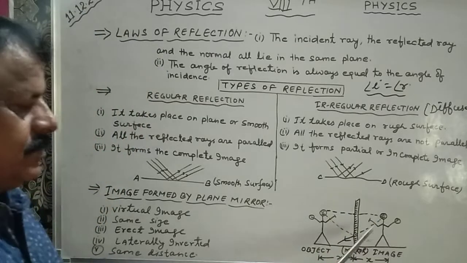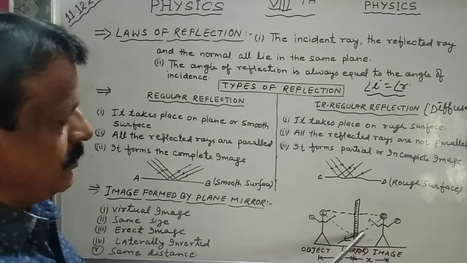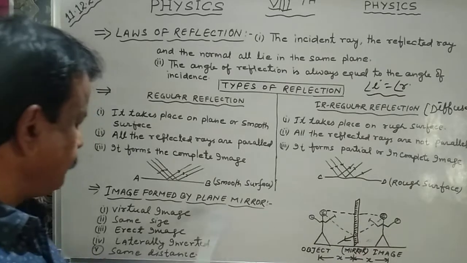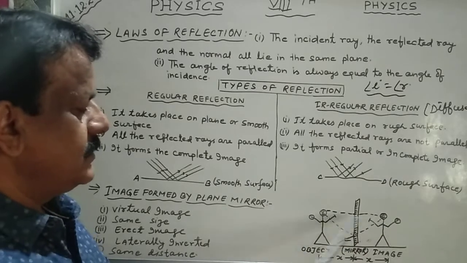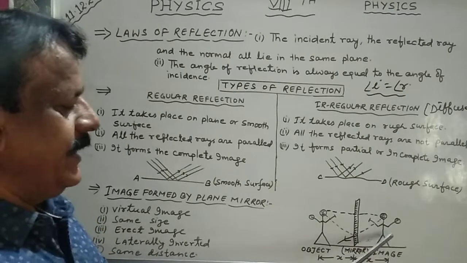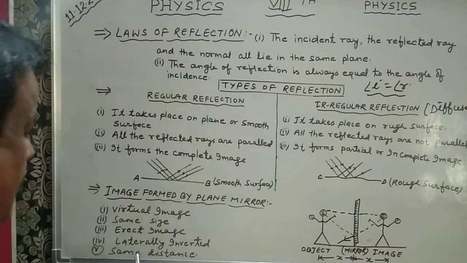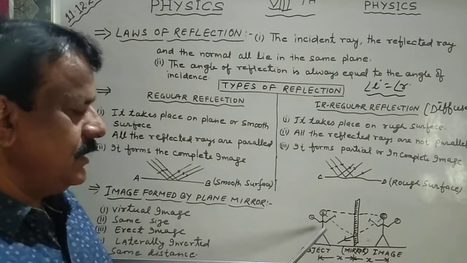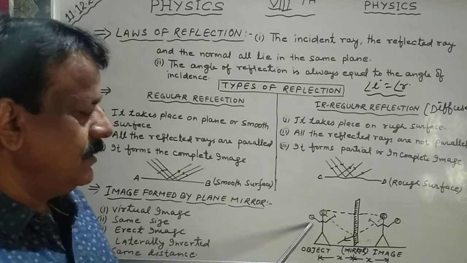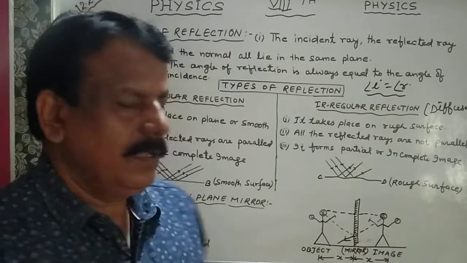So what is the nature of this image? Number one, it is a virtual image, because you can see the dotted lines are forming this image. The size of the image is the same as the object. The image is erect, straight, not inverted. It is also laterally inverted. You can see in this figure, a man is holding something in the right hand, but in the image it is held in the left hand.